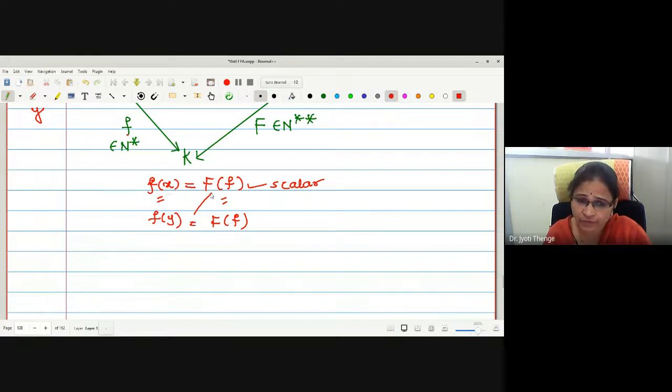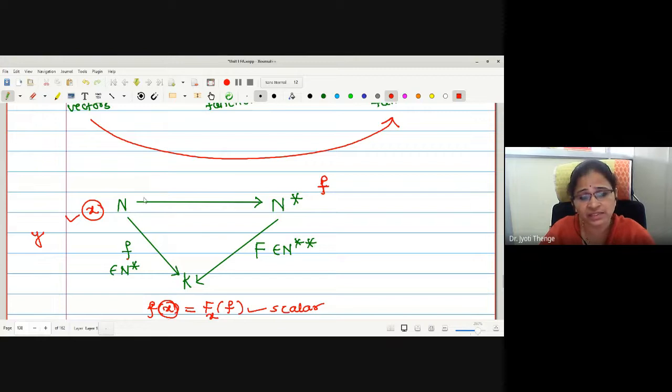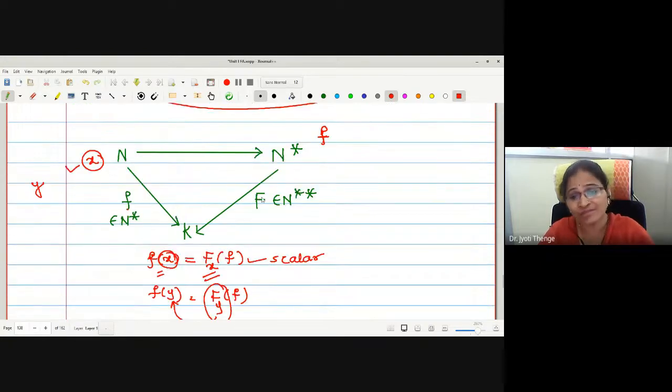Therefore, whatever scalars we were equating here, those are the scalars depending on the vectors in the linear space N. Therefore, for the sake of convenience, the functionals are written with the help of these vectors. Means the functional F is written as F_x, the functional here is written as F_y. That is, the functional F_x depends on x, this functional F_y depends on y. Means to every vector x in N, there is one functional in N double star.